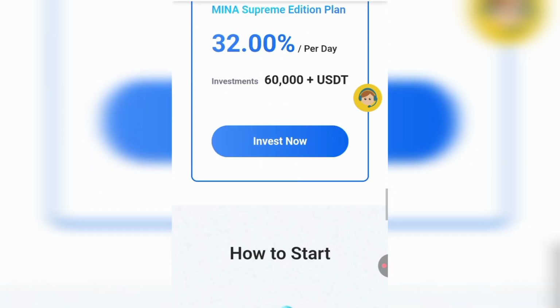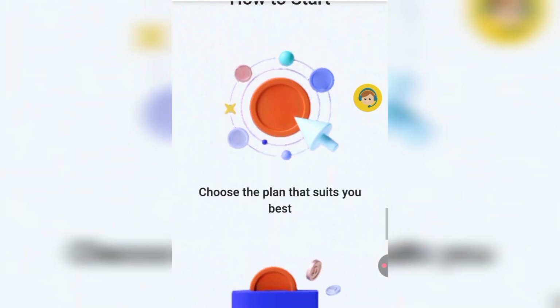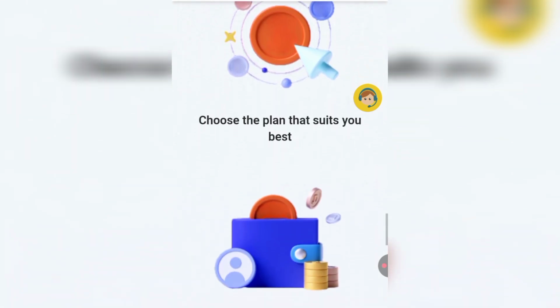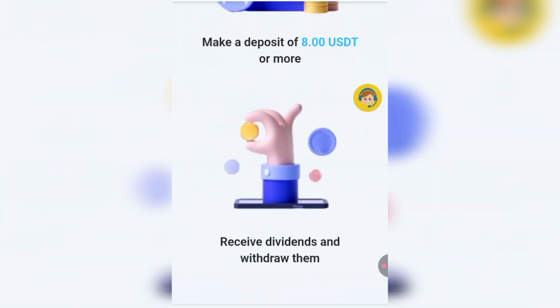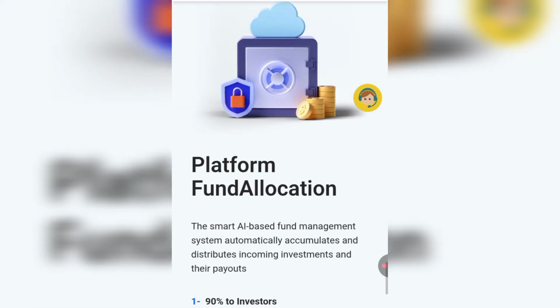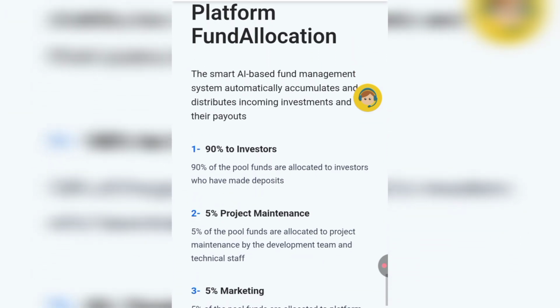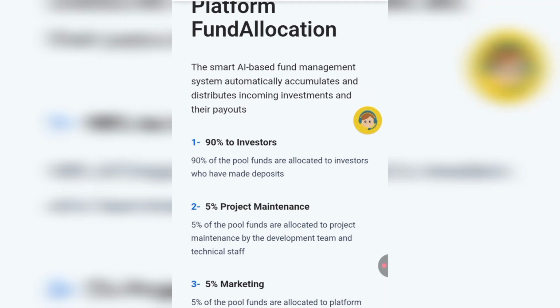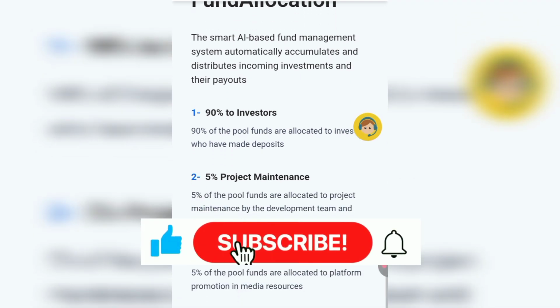If you click on invest now, you'll be able to choose the plan you want to invest. Then this section shows how to start. Choose the plan that best suits you. Make a deposit of 8 USDT or more, which means the minimum deposit is 8 USDT. Receive dividends and withdraw them. Then the platform fund allocation: the smart AI-based fund management system automatically accumulates and distributes income in investments and their payouts.